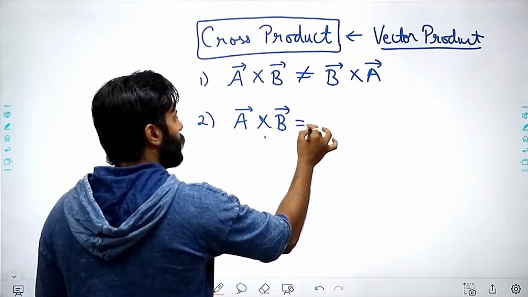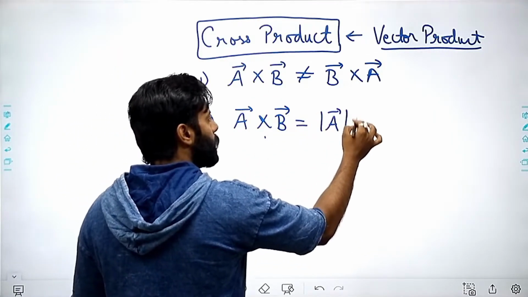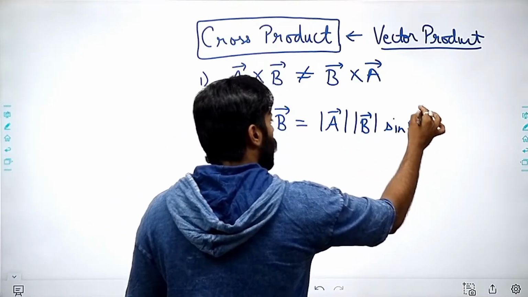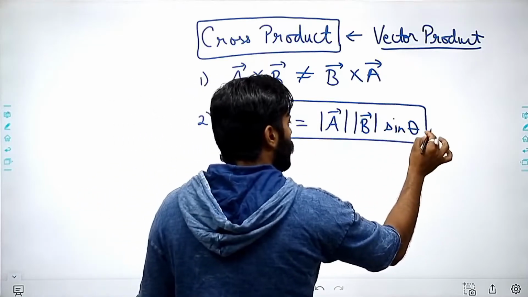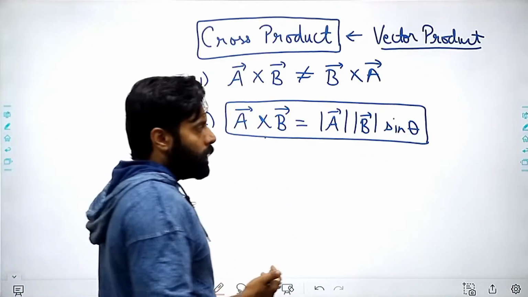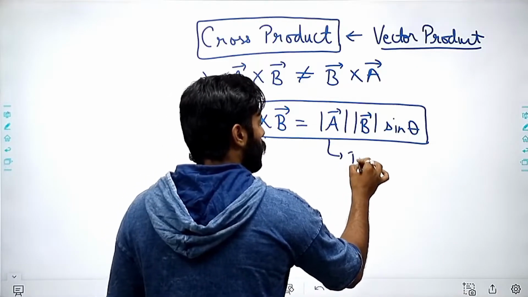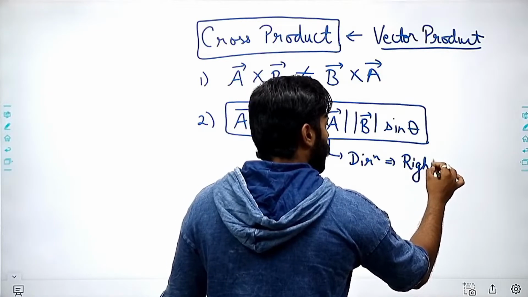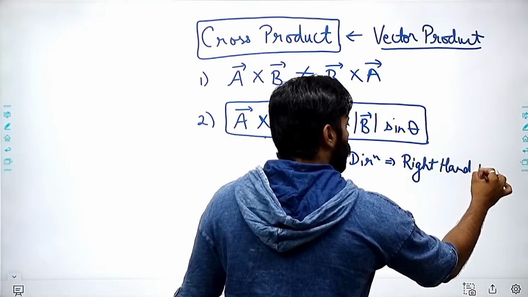So A vector cross B vector will be equal to the mod of A, meaning the magnitude of A, times the magnitude of B, times the sine theta of the angle between A and B. And the direction can be found using the right-hand thumb rule.